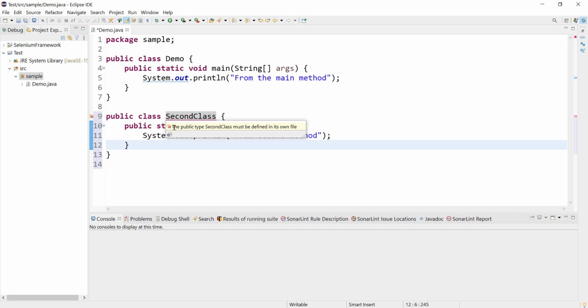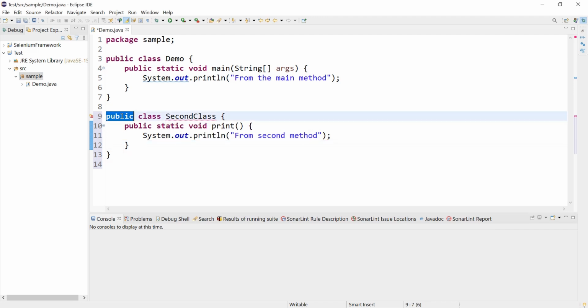Let's decode this. It's saying public type. It means SecondClass is a public type. Yes, we defined it in such a way. So a public type must be defined in its own file. What if this is not a public type? Can we have private?